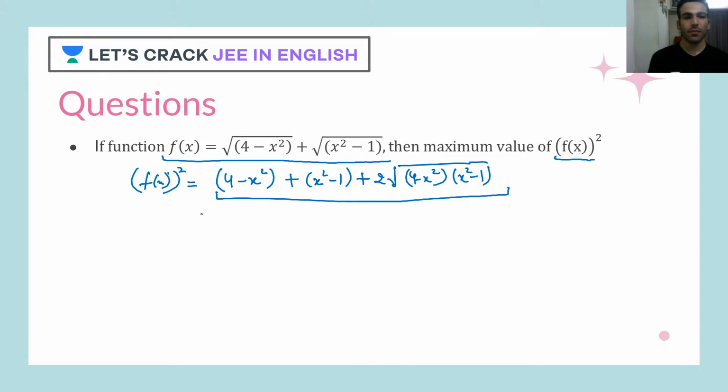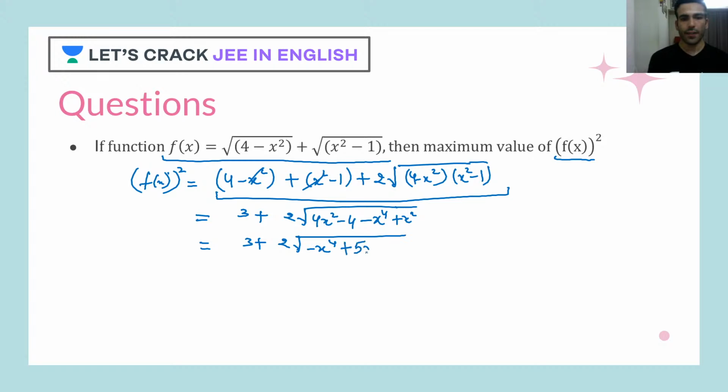The x square will cancel out, so I'll get 3 plus twice the square root of minus x raised to 4 plus 5x square minus 4.